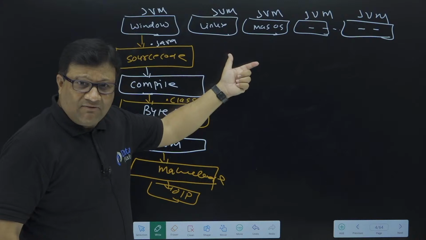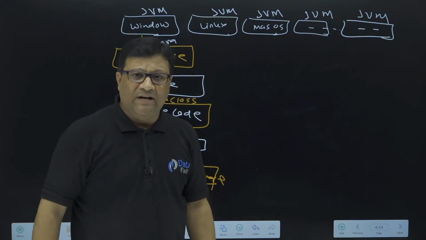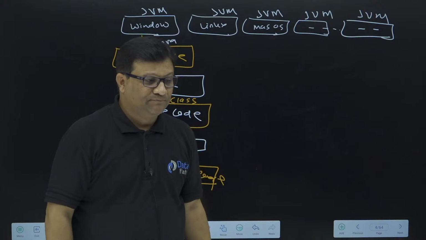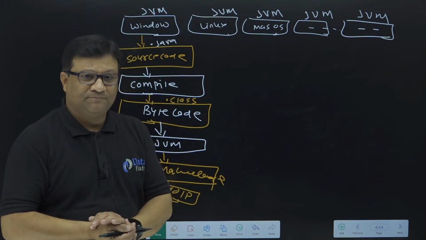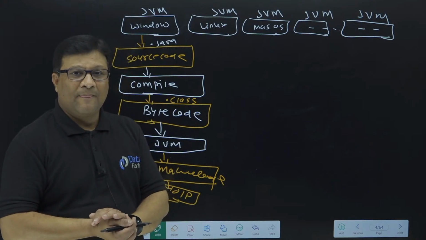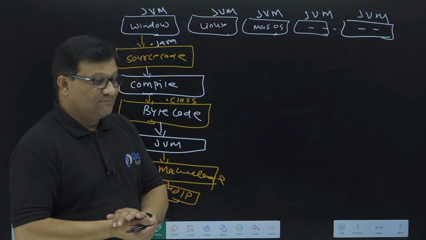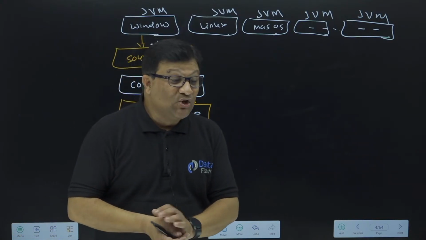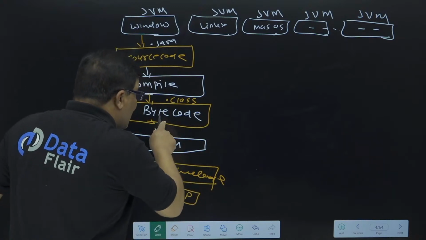I want an answer from your side. It's the .class file. Only this .class file needs to be carried, right?